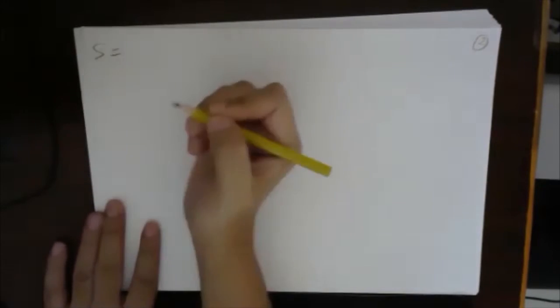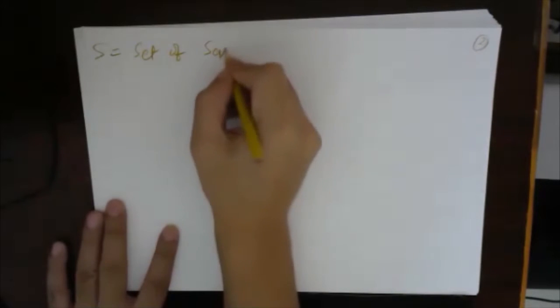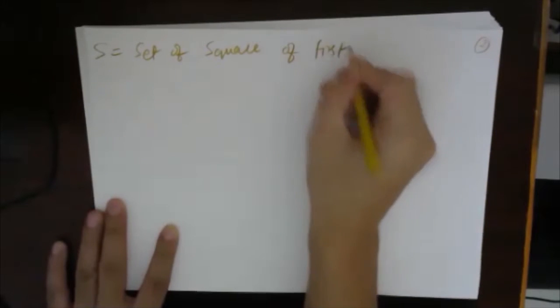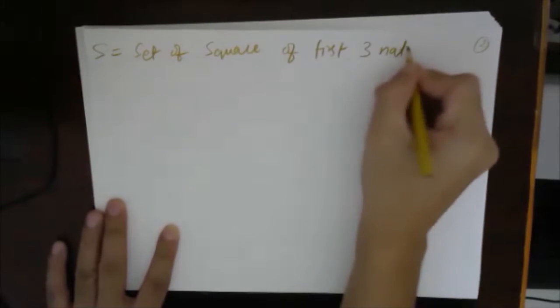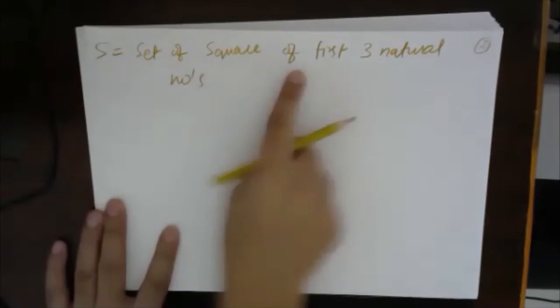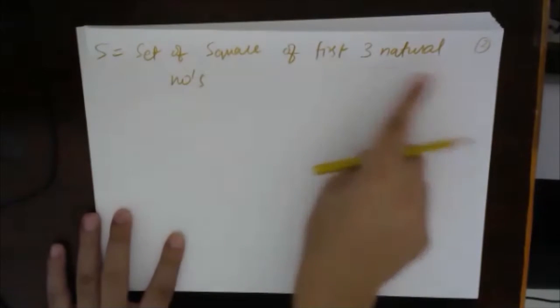Okay, so let's take an example of S. S is the set which is defined as the set of squares of first 3 natural numbers. S is the set of squares of first 3 natural numbers. Okay, try to write this.